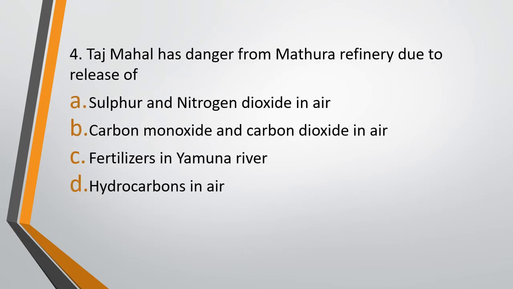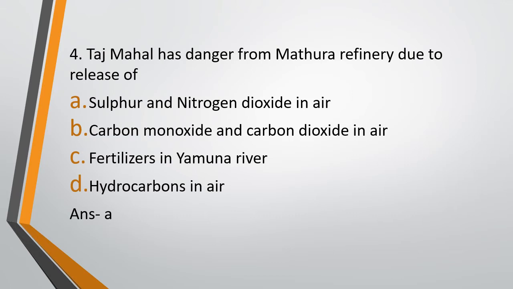Question number 4. Taj Mahal has danger from Mathura refinery due to release of option A, sulfur and nitrogen dioxide in air, option B, carbon monoxide and carbon dioxide in air, option C, fertilizers in Yamuna river, or option D, hydrocarbons in air. The correct answer is option A, that is sulfur dioxide and nitrogen dioxide in air.